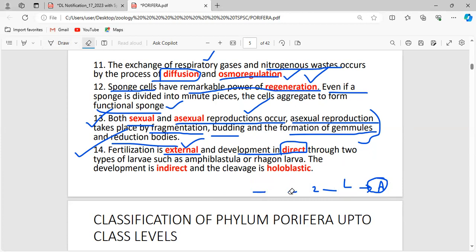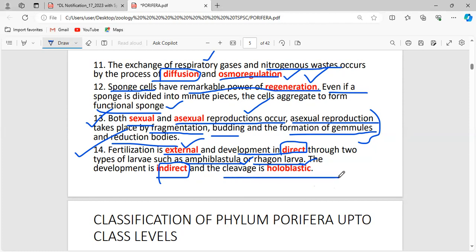But with respect to the poriferans, the development seen here is direct development. Okay. But there are also some larval stages seen here. They are called the amphiblastula and Regan larva, and this is called the indirect larva. So the development seen here is direct as well as indirect development. In indirect development, the larval stages here are the amphiblastula larva or the Regan larva. Okay. The cleavage seen here is holoblastic.